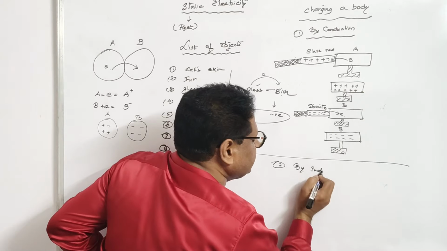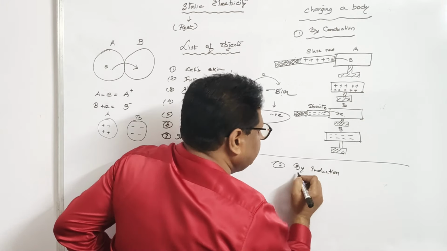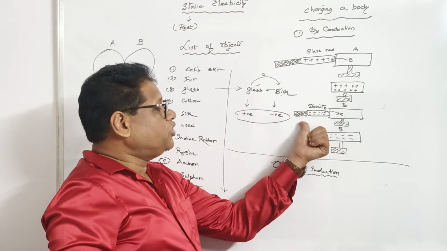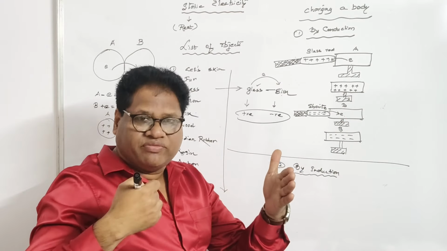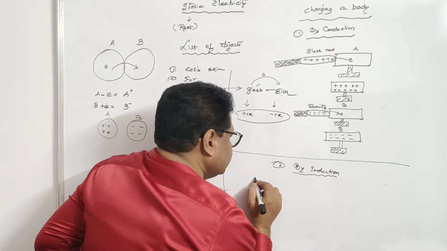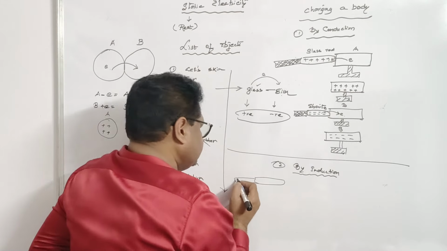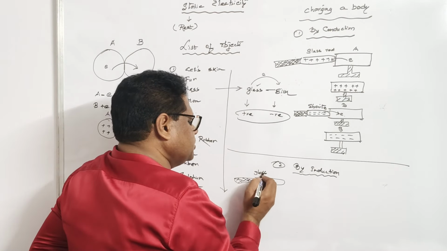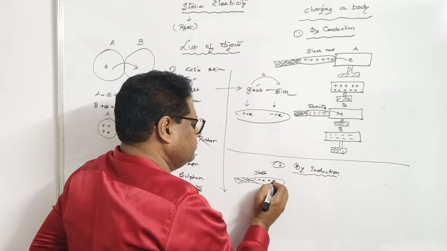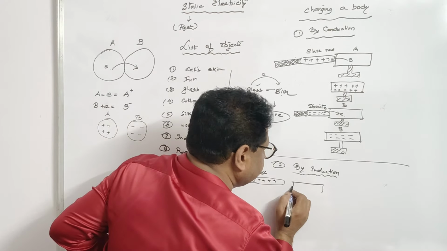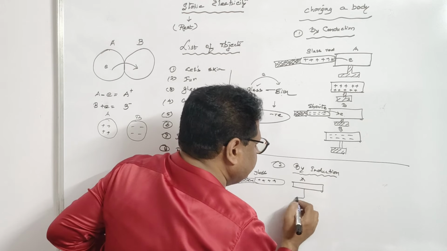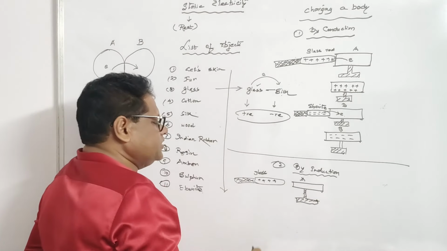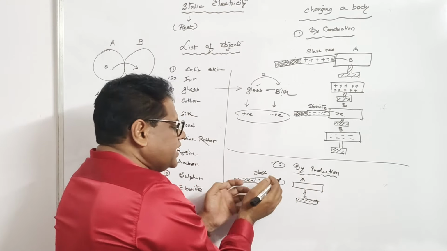This is the second method to charge a body, and this method involves not touching the body. That means the charged body and the neutral body are not in contact with each other. Now let us take the same glass rod rubbed with silk. This glass rod, as we know, is positively charged. Now keep a neutral body A on an insulated stand. So what happens? This positively charged glass rod attracts the electrons.